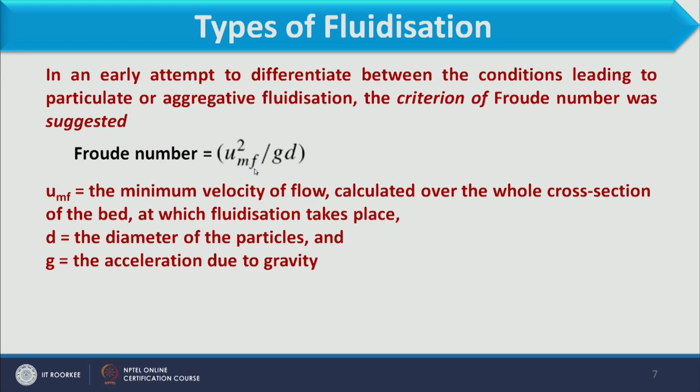Now, UMF is the minimum fluidization velocity, or the minimum velocity of flow calculated over the whole cross sectional area of the bed at which fluidization takes place.